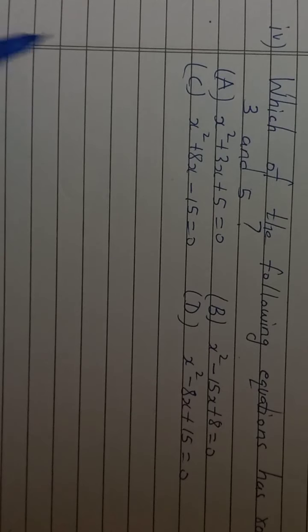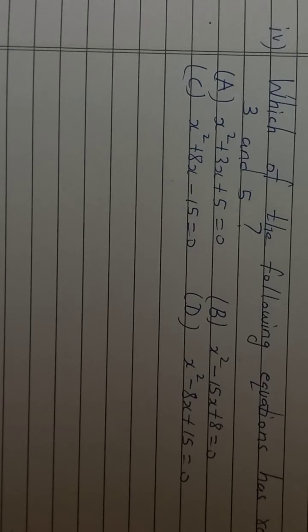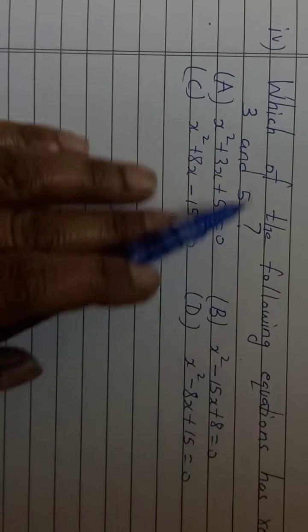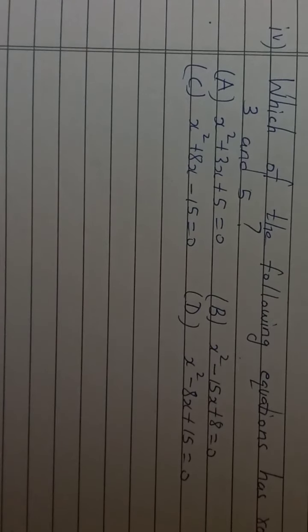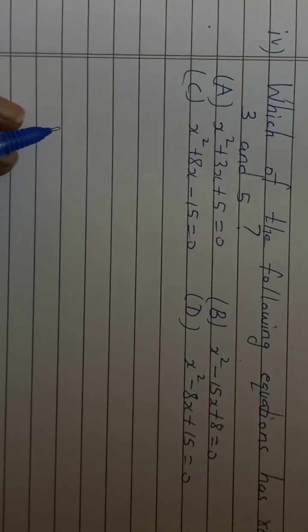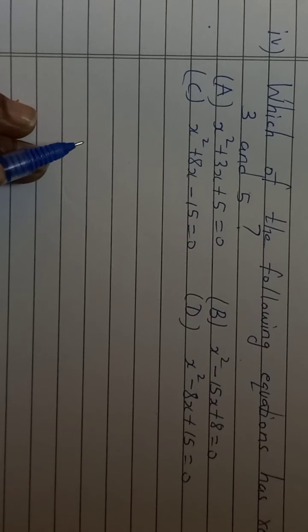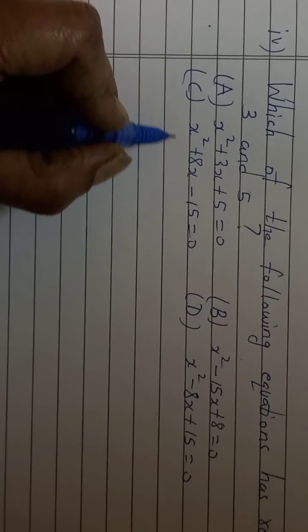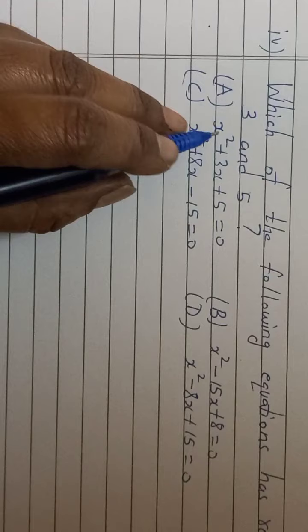Students, question number 4 we are going to solve. Choose the correct alternative: which of the following equations has roots 3 and 5? Here 4 options are given to you. 4 quadratic equations are given to you, and you have to identify which one is the correct answer. Now you remember I had said whenever we are solving the quadratic equation, in the end we write like this: x is equal to this or x is equal to this. So now they are actually called the roots. Here two roots are given, 3 and 5.